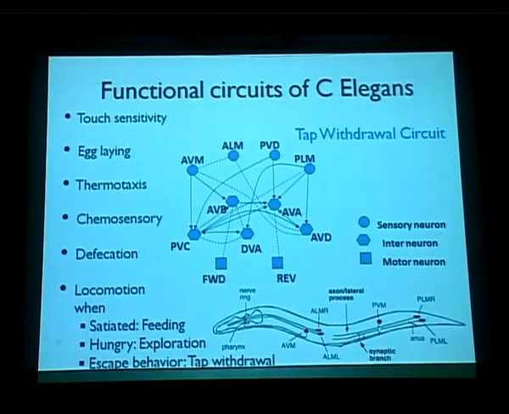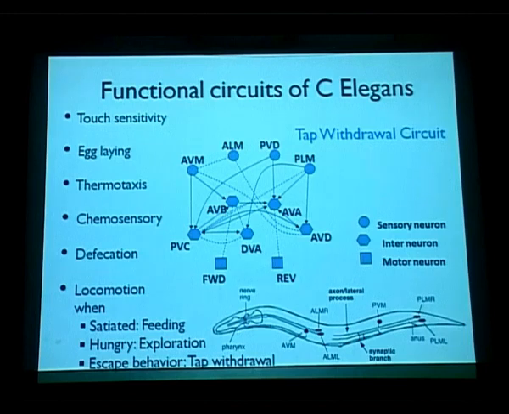So having gone through all this, we of course wanted to look at whether the functional circuit neurons, which have all been experimentally identified, can show up some pattern with an analysis like this. So we have considered 8 functional circuits: egg laying, thermotaxis, chemosensory, defecation, and locomotion, and locomotion has been divided into 3 circuits: satiated while feeding, hungry, which is exploration, and tap withdrawal. So I think the audience by now is primed about the tap withdrawal circuit, which has been so well presented.